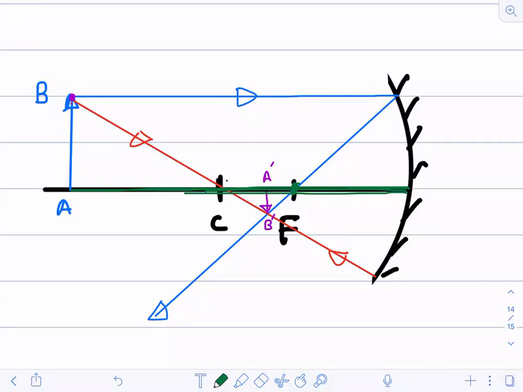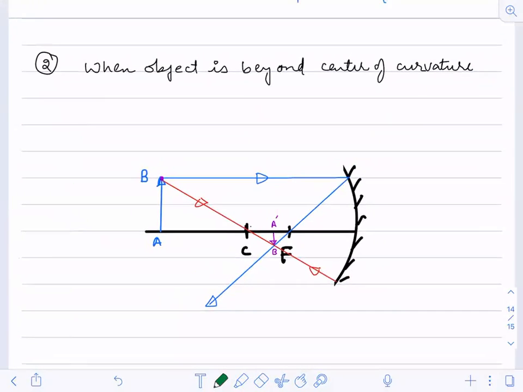Okay. So that is how I can draw the image of point A. Point A will always be on the principal axis, and the image will be drawn like this only. It will be on the principal axis only. That's why we take it like that. Okay. So this is now an inverted image.